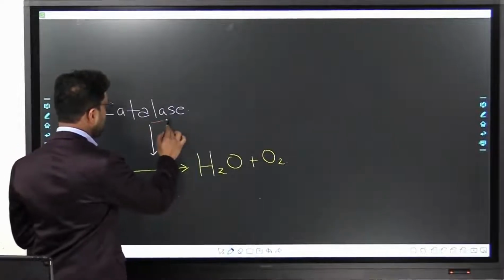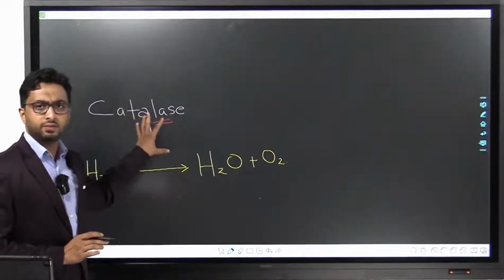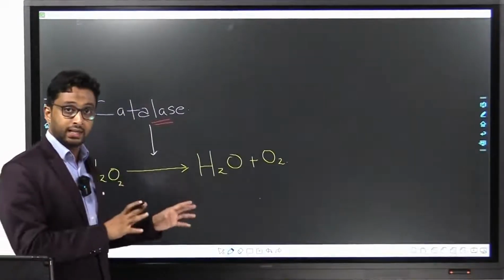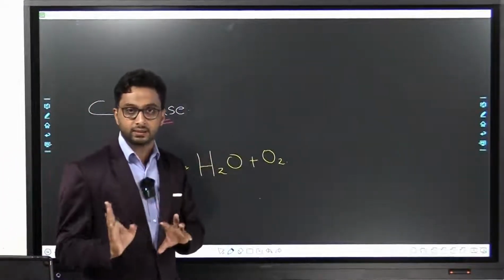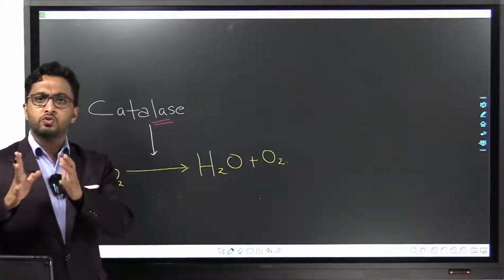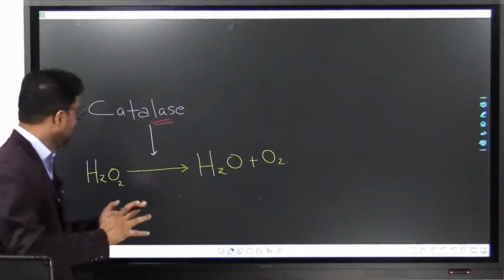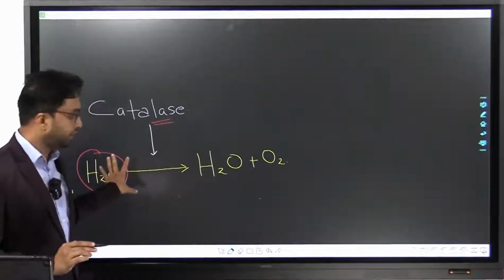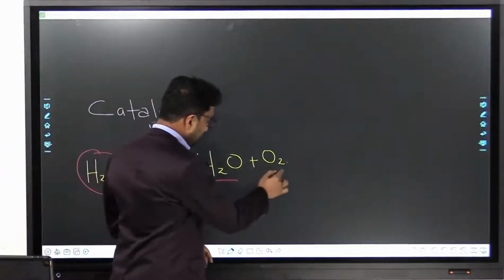Very important molecule. Now, what is the significance of this molecule in our body? That's what I'm going to tell you, and then I'll tell you what's the importance of catalase in bacteriology. Okay, so what does catalase do? It's there in almost all living organisms, and what it does is it converts hydrogen peroxide into water and oxygen.